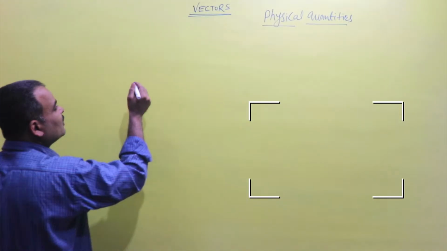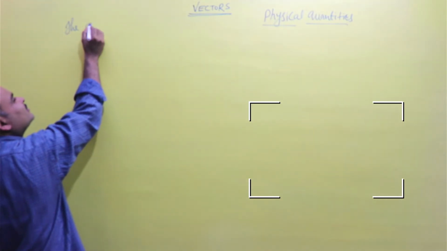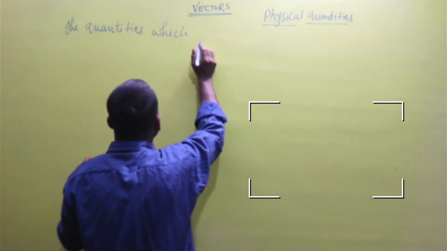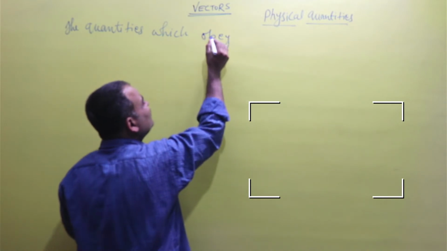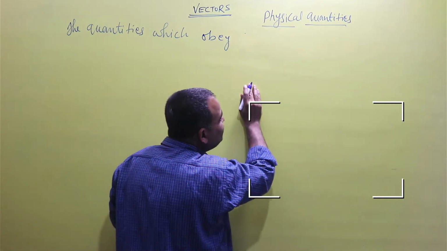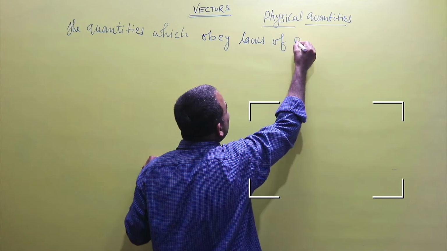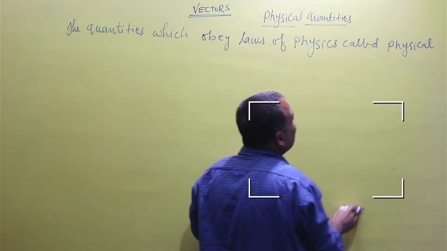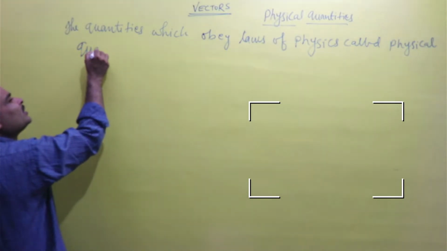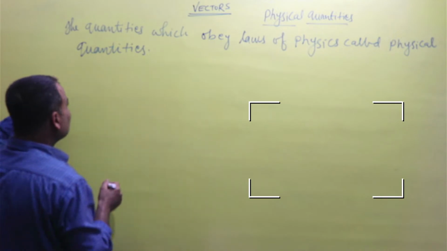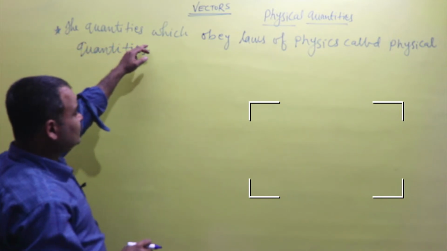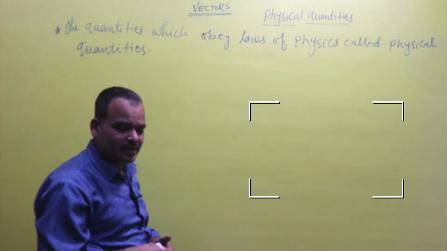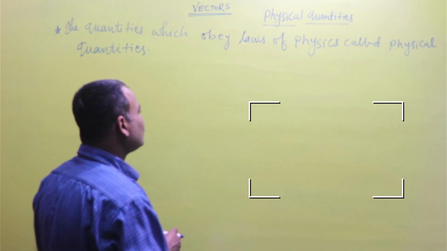So physical quantities are the quantities which obey the laws of physics. यानी फिजिक्स के लॉ को फॉलो करती हैं, तो ये फिजिकल क्वांटिटीज हैं.